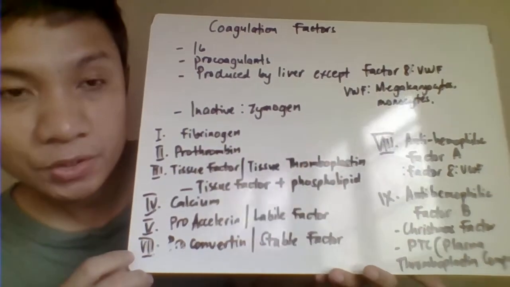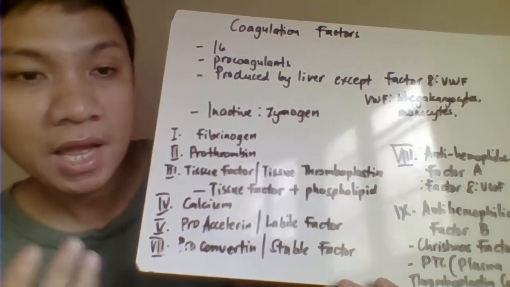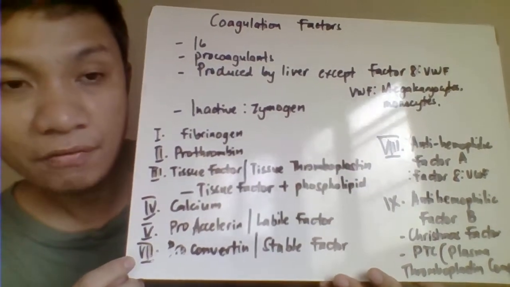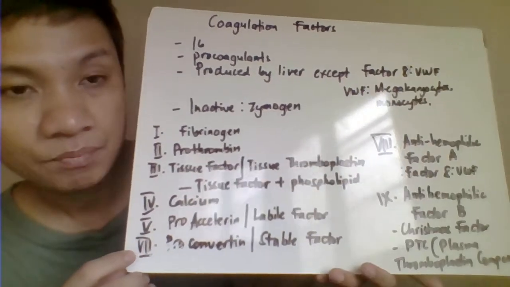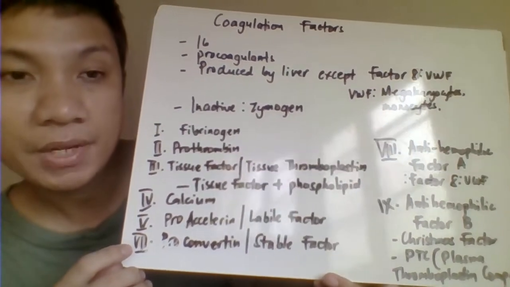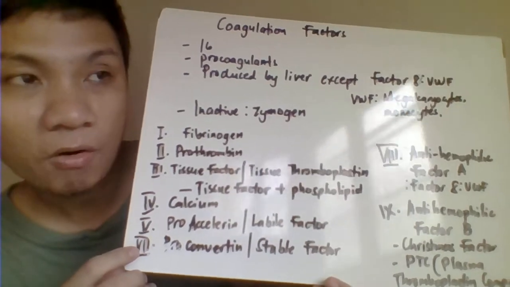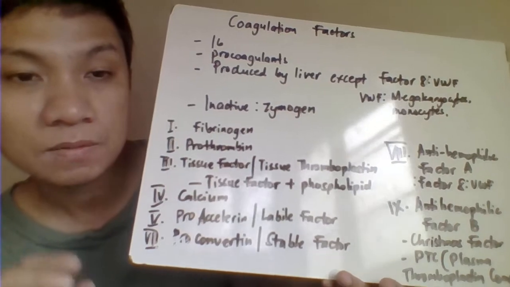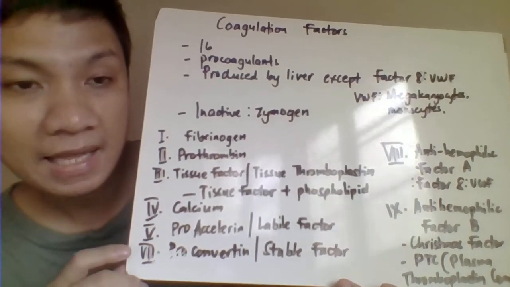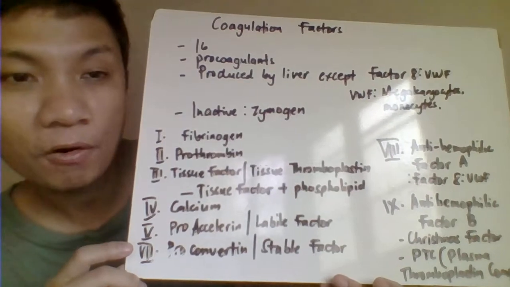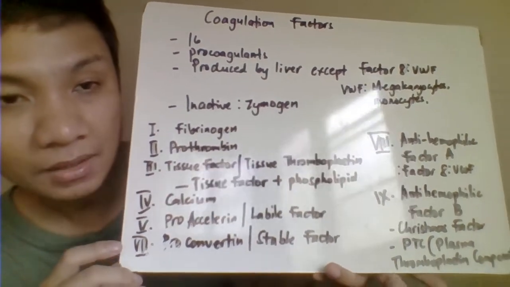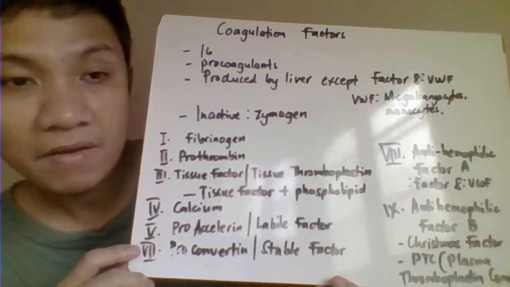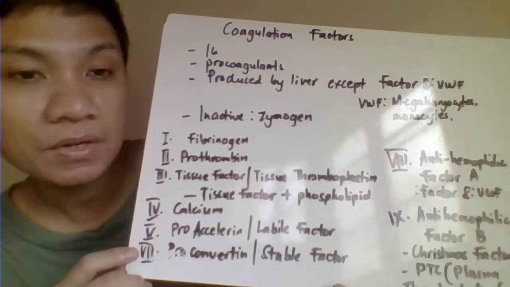Although in the usual tissue injury, both the primary and secondary hemostasis are activated simultaneously in order for you to stop the bleeding process. Coagulation factors are also called your procoagulants, because they are stimulated primarily to induce the clotting process. There are 16 coagulation factors and they're given a Roman numeral classification number.